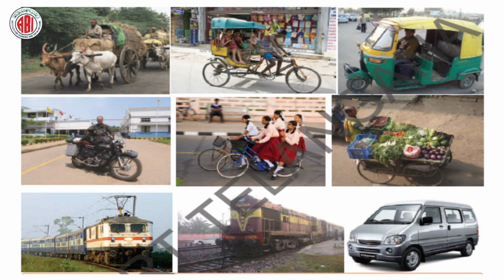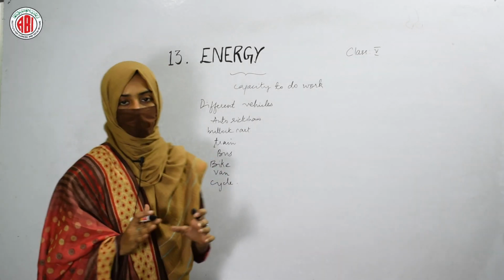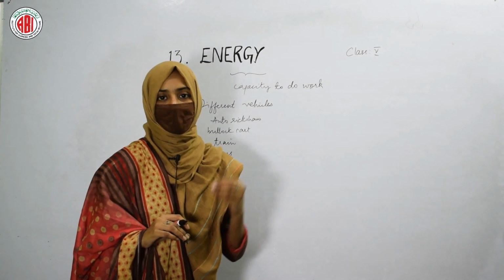If you see this picture, then you can observe the presence of different vehicles. Different vehicles are given in this picture: auto, rickshaw, bullock cart, train, bus, bike, van, and even a cycle. When you observe the movement of all these vehicles, they also require energy. From where do they get the energy?